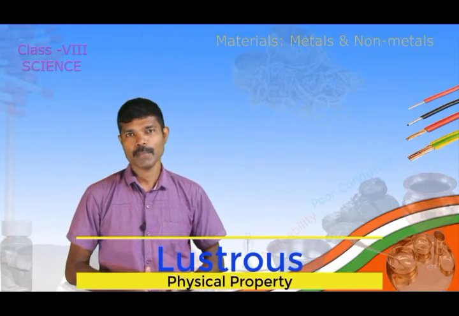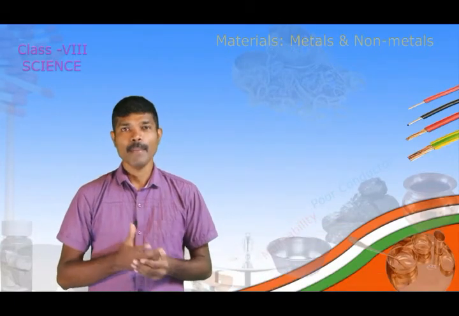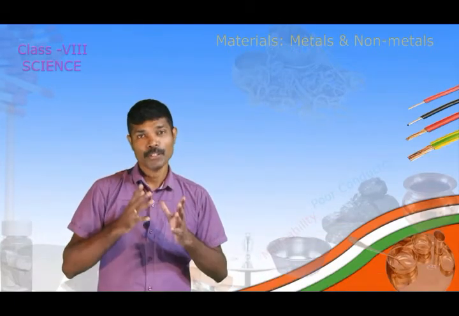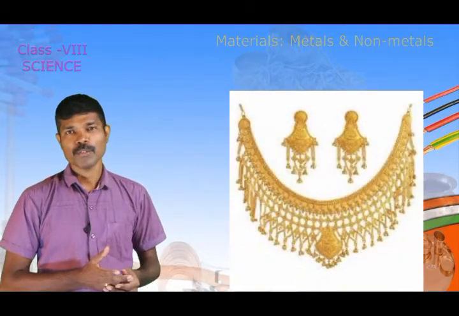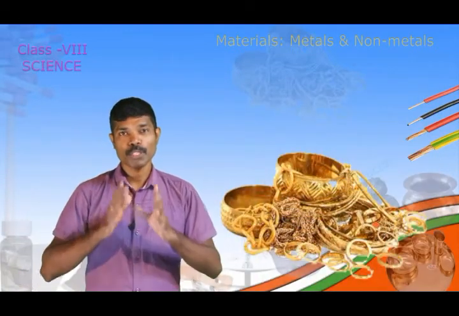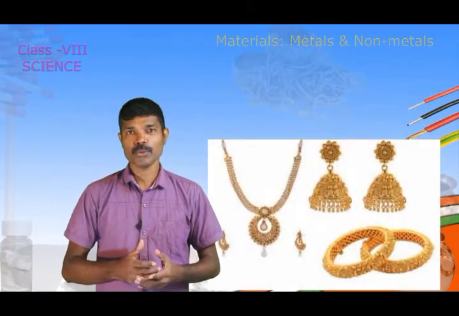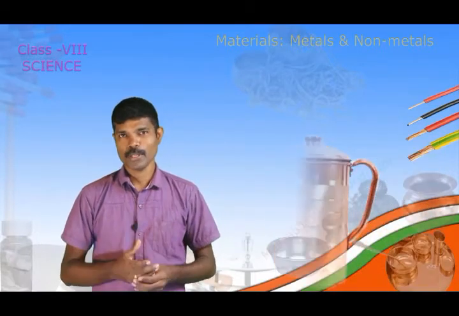Now we will see the third property, that is lustrous. Lustrous का मतलब होता है शाइन करना यानी चमकीला होना. Metals have the property of shiny appearance. तो आपके जो ornaments जितने भी घर का है, and you can look at the screen which shows the various pictures of metals which show the property of shiny appearance. So metals tend to shine when light is focused on it.